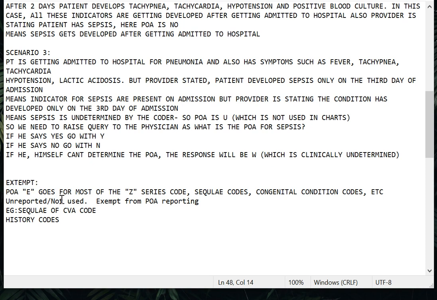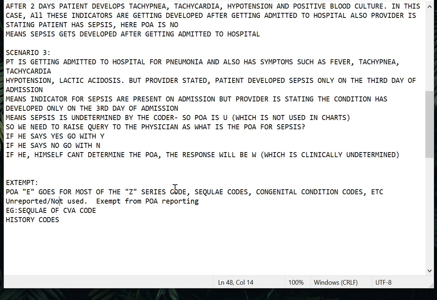There are certain conditions in the chart which can't be put into yes, no, or W. It's not that we can't arrive at a conclusion; they are simply not included in the yes or no categories. They are in the exempt category. Such codes will most probably be Z series codes, mostly Z series codes. If the patient has any history, past history, there are codes for the past history also.